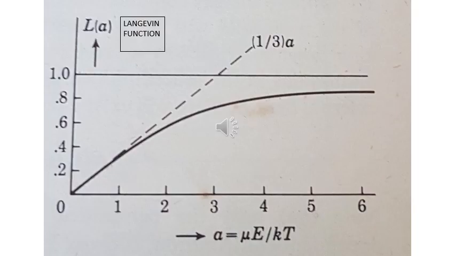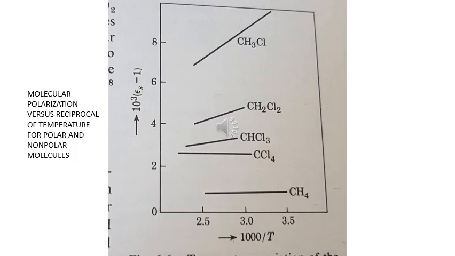This figure shows a plot of the Langevin function against a, which is equal to mu E upon kT, and you can see that the line corresponding to Langevin function 1, this function is asymptotically tending towards it. If we draw a line tangential to the Langevin function, we get it at 1 upon 3a. That is the value which we obtain for values of a very much less than 1.